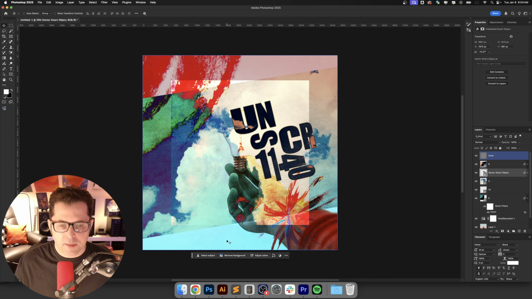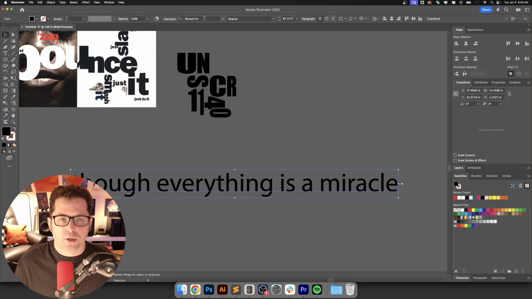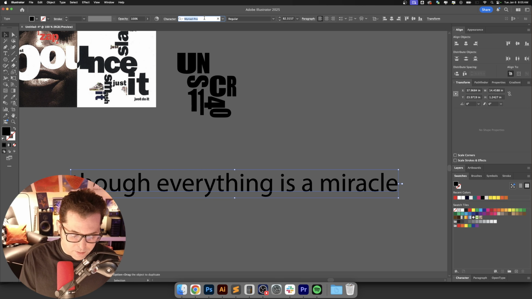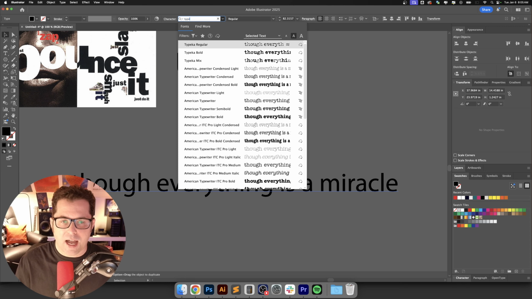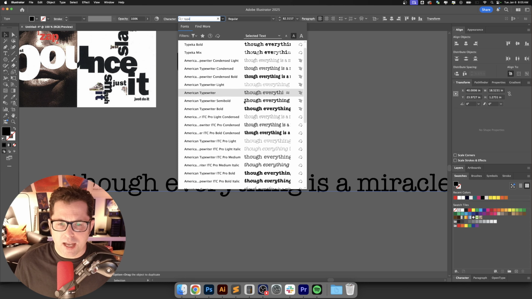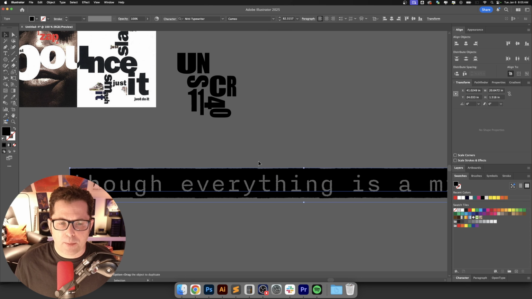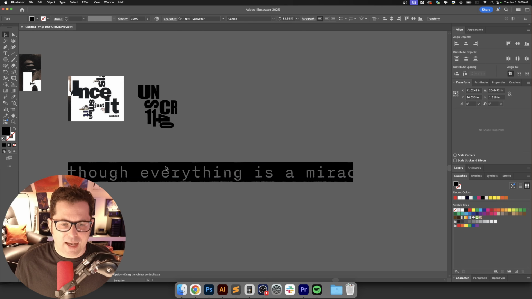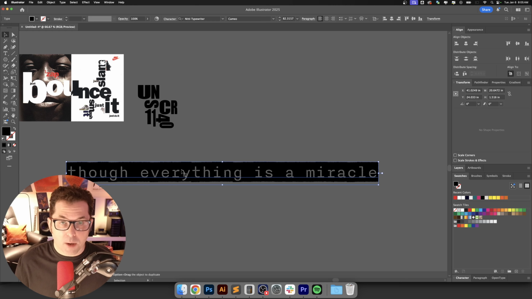And what I'm wanting to do in this area is what we saw a lot of in the mid to late 90s, and that is a typewriter font. So we've got our Through Everything is a Miracle. Right now it's Myriad Pro, but we are going to use Type Eka, I believe. There's actually one font, here it is, Typewriter Cameo. So this is the one that actually has a black background as part of the font, and then we've got that kind of typewriter look that we've got going on here.